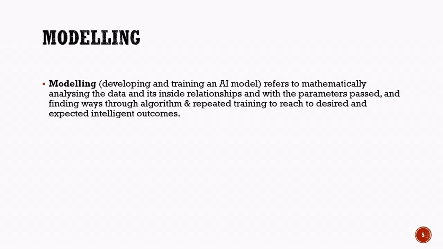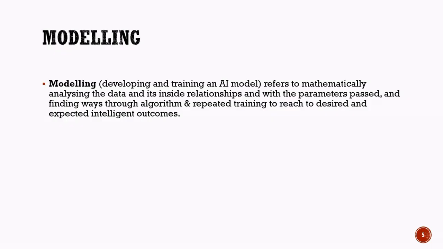Modeling. Modeling is one of the most important steps in the artificial intelligence project cycle. It is the process of developing and training an AI model so that it can learn from data and make intelligent decisions. During modeling, the AI system analyzes the data and identifies patterns, relationships, and connections within it. Special algorithms are used to process the data and learn from these patterns. The model is trained repeatedly using the available data. With each round of training, it improves its understanding and becomes better at making predictions or solving problems.